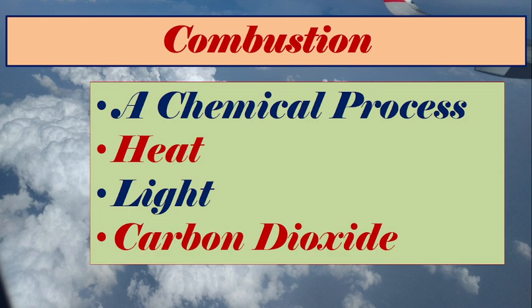That is very important. Combustion takes place in presence of oxygen. So it's a chemical process of burning any kind of material, it may be solid, liquid, gas, in the presence of oxygen, and thereby heat, light and carbon dioxide is produced, right?